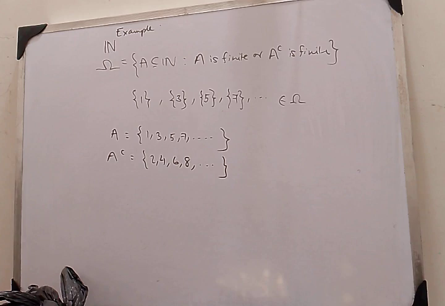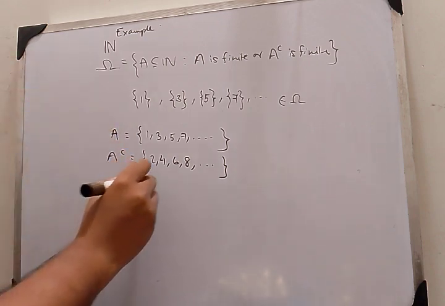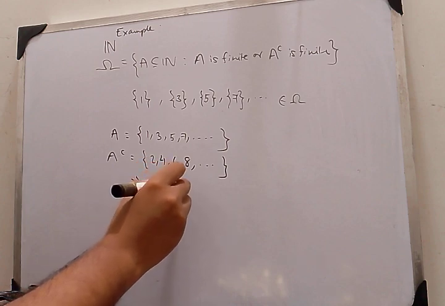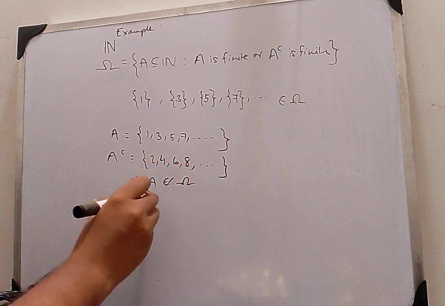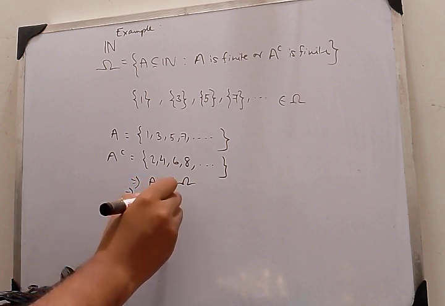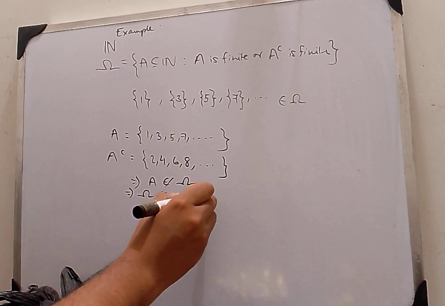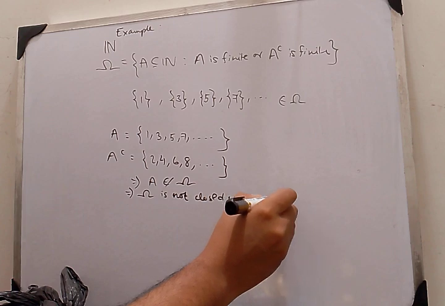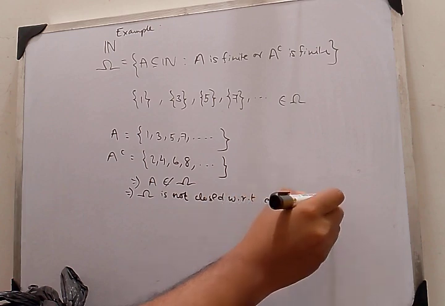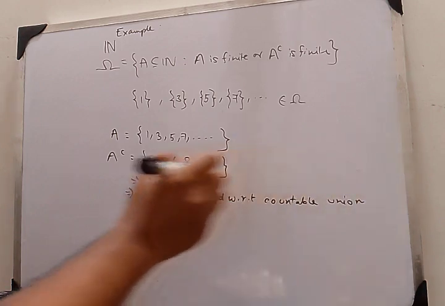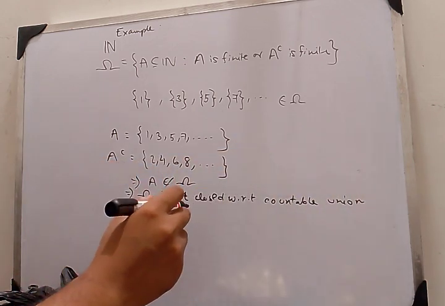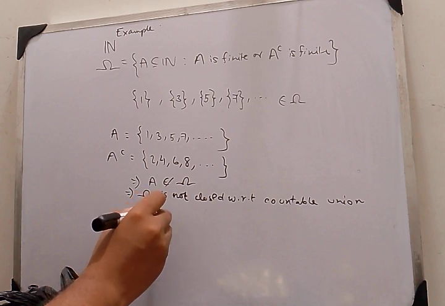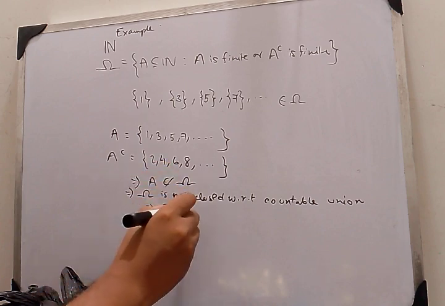And so what can I say? That omega is not closed under countable union. And since omega is not closed under countable union, omega is not a sigma algebra, even though it is an algebra.